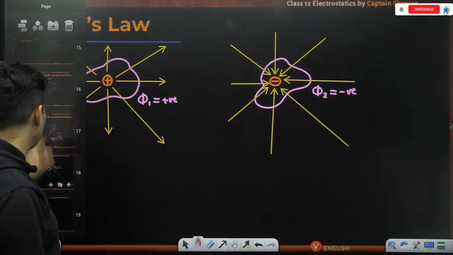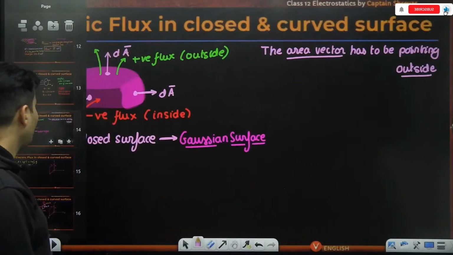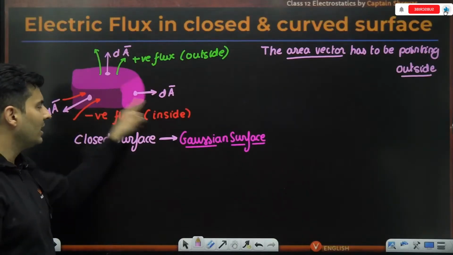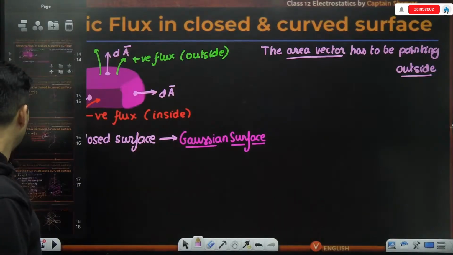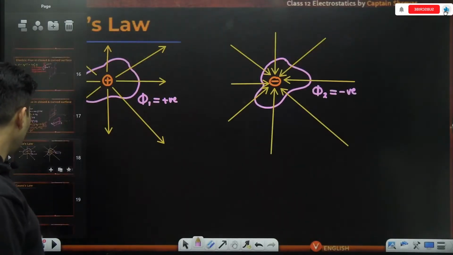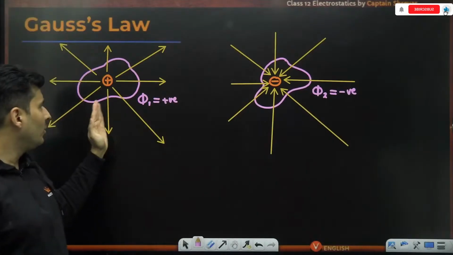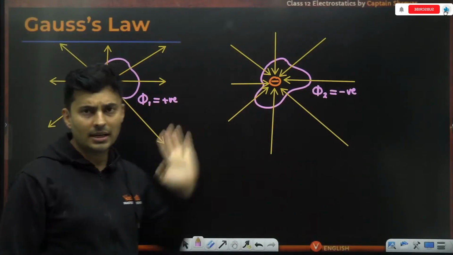I just gave you the sign convention: flux coming out is positive, flux going in is negative. So here we have positive flux, here we have negative flux.